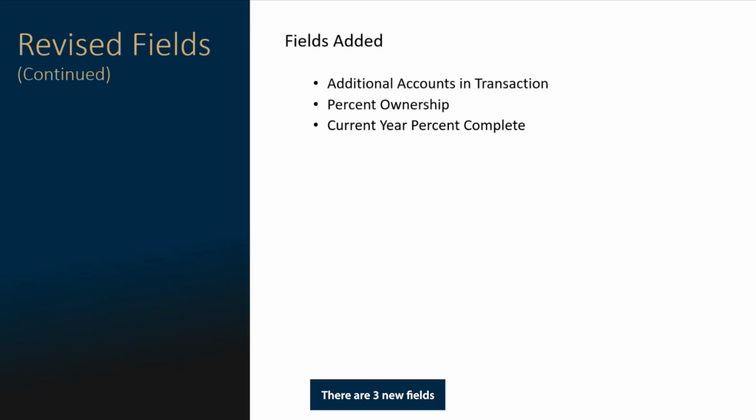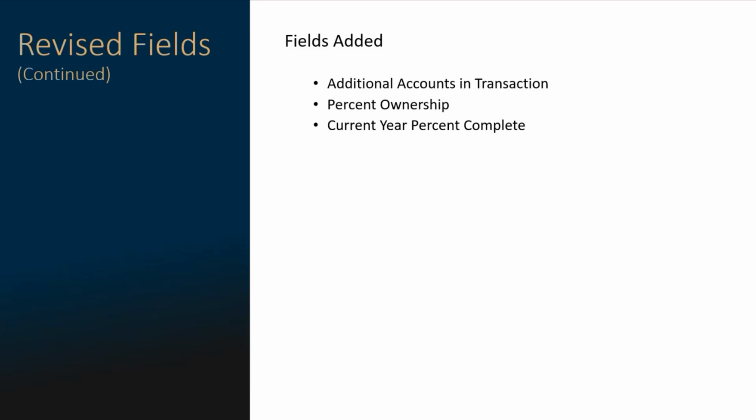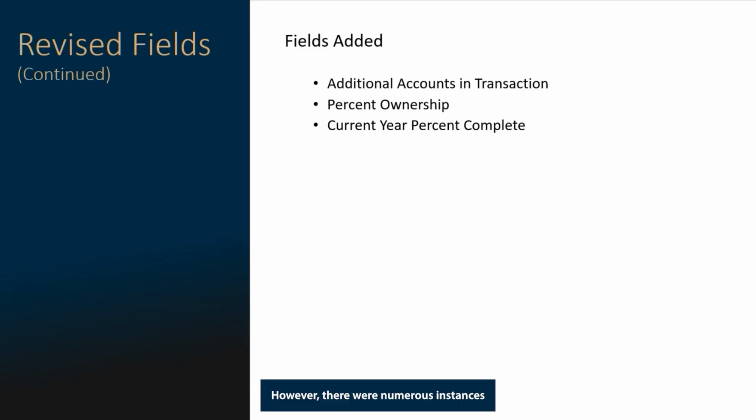There are 3 new fields that will be required on the EPTS. They are additional accounts in the transaction, percent ownership, and current year percent complete. Historically, the additional accounts were identified in the CAD comments field of the EPTS. However, there were numerous instances when the additional accounts in a transaction were not identified at all.